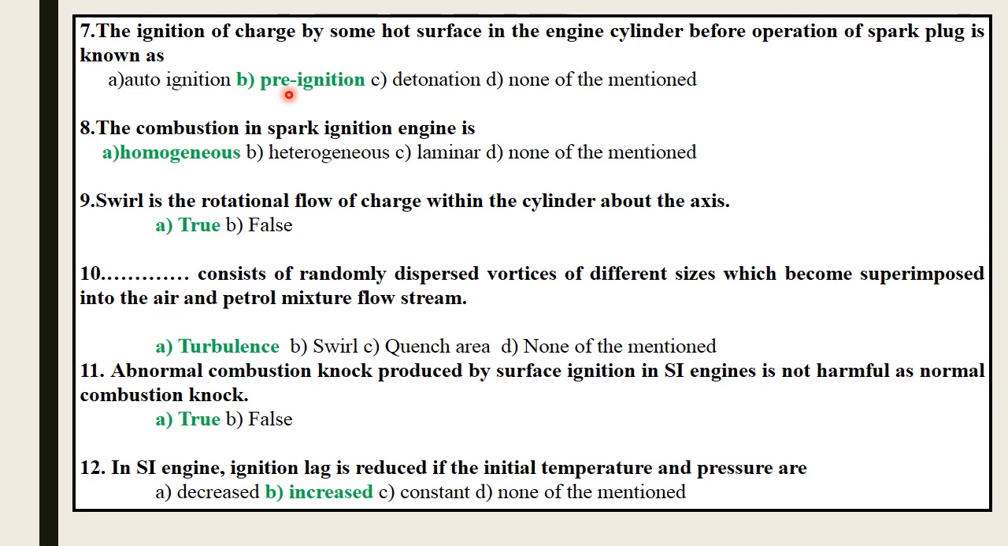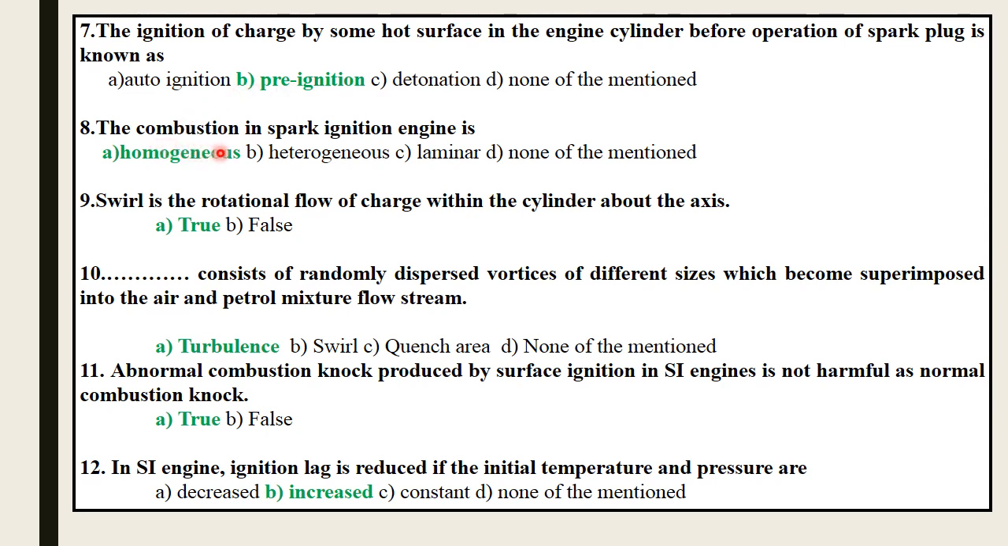Pre-ignition is nothing but the ignition of the homogeneous mixture of charge as it comes in contact with these hot surfaces in the absence of spark. So what are the hot surfaces in the engine cylinder? When these hot surfaces come in contact with this homogeneous air-fuel mixture, it causes pre-ignition without the presence of a flame. Flame is absent.